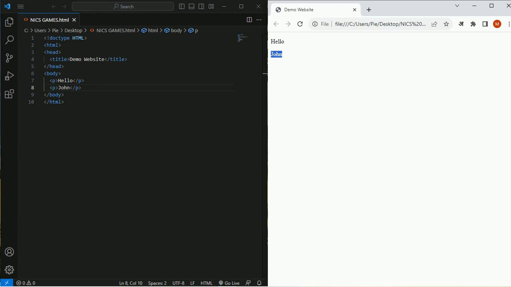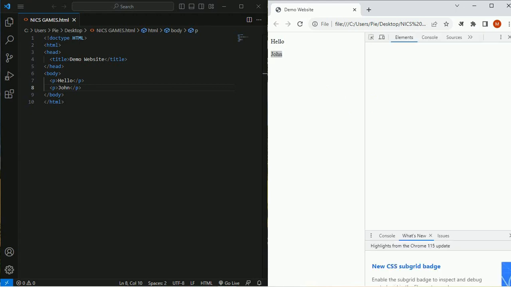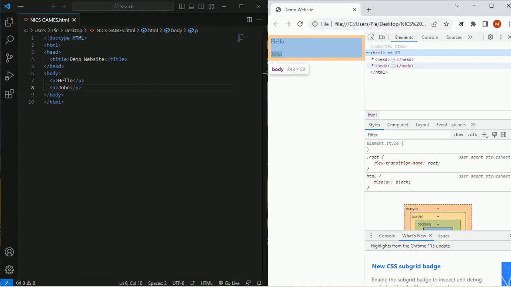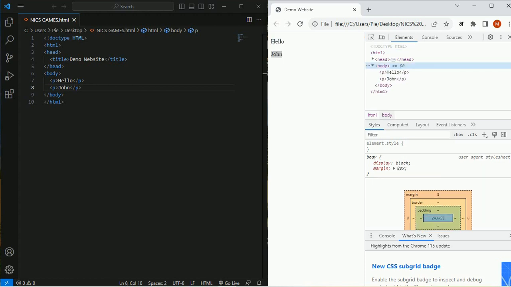If I go to the inspect part, hit the elements section and expand the body area, here I have hello enclosed in a p tag, and John enclosed in a p tag, and these two are on different lines.